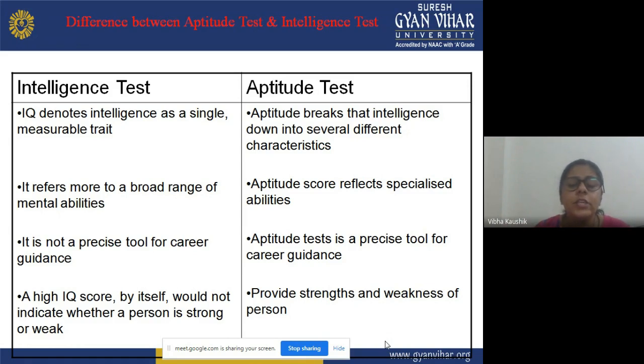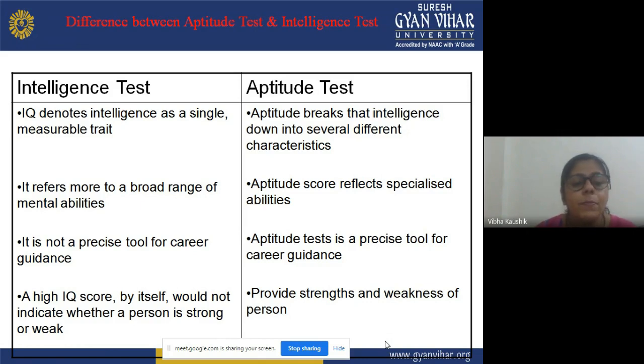So, an intelligence test is more related to the mental abilities of the learner, how they are performing at that particular time. It means the intelligence test works with the mental performances of the learner. But the aptitude test reflects the specialized abilities of the learner.